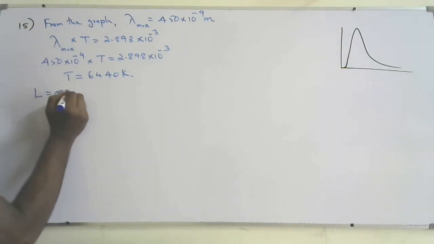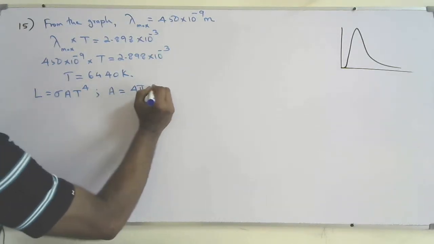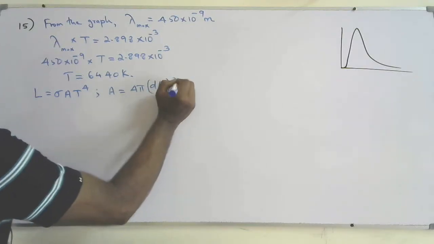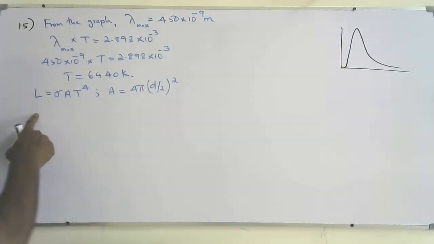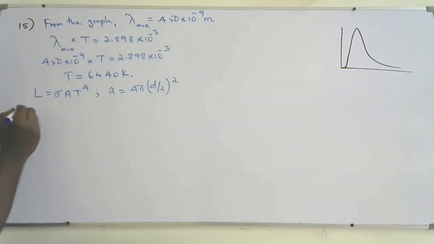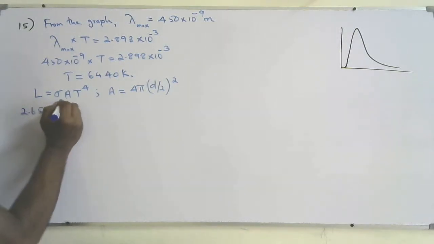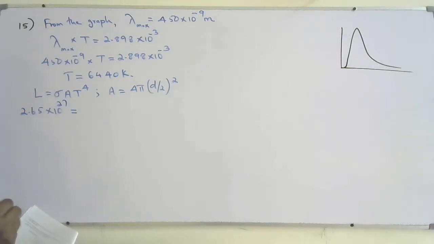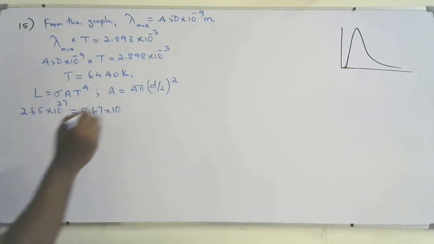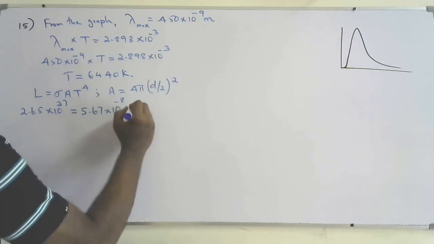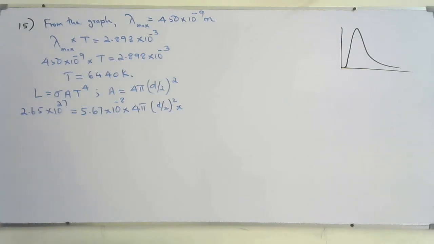Okay, so now I'm going to use the Stefan-Boltzmann equation. L = sigma A T^4, and we know A is equal to 4 pi r squared, or 4 pi (d/2) squared. D is the diameter. So I'm going to find the diameter of the Procyon. I know the luminosity given, that is 2.65 × 10^27. Stefan-Boltzmann constant, that is 5.67 × 10^-8, × 4 pi (d/2) squared × T^4.